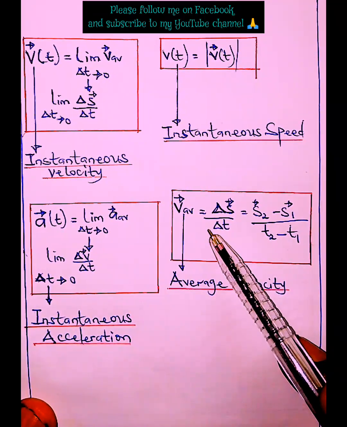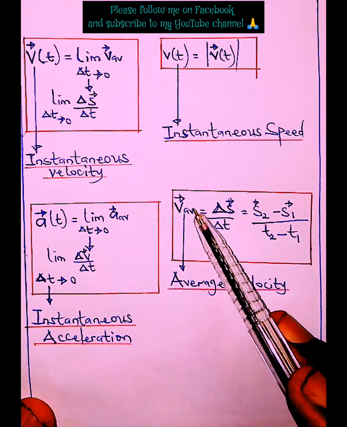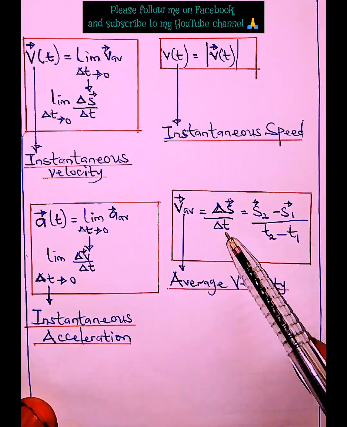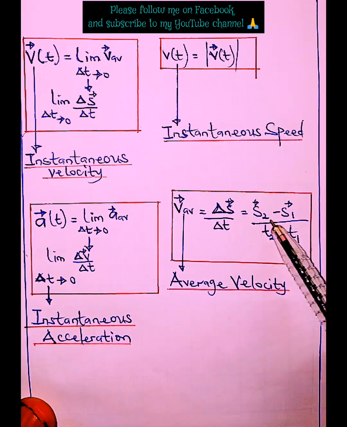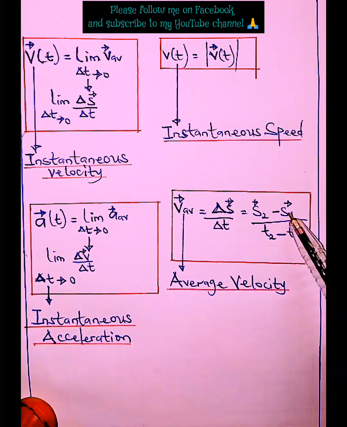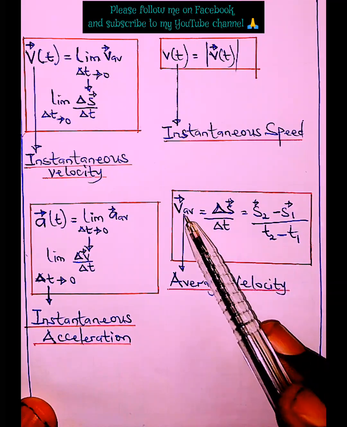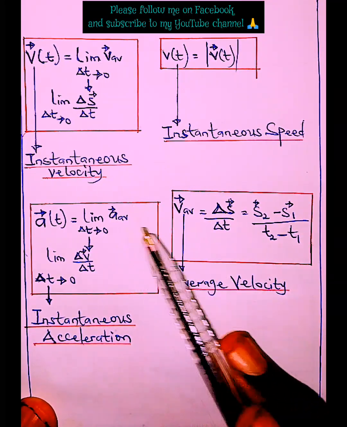The next we're going to be looking at will be the average. The average velocity is simply the change in displacement over change in time taken. Change in displacement is simply the new displacement minus initial displacement, over time 2 minus time 1. Don't forget, these are all vector quantities.